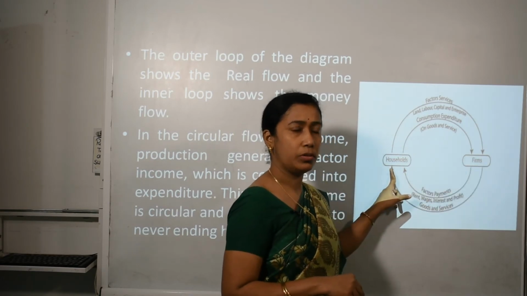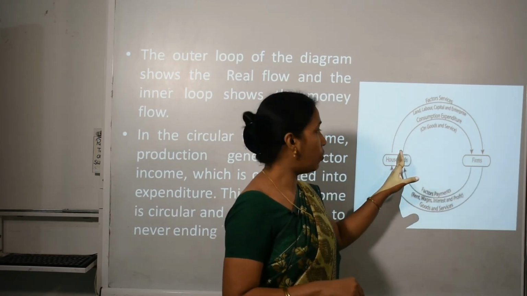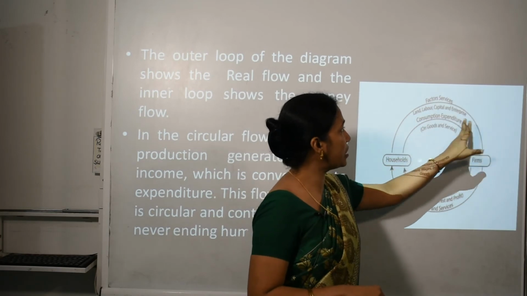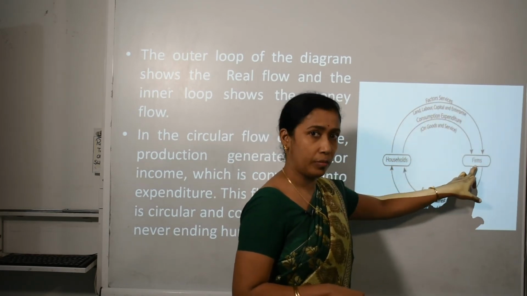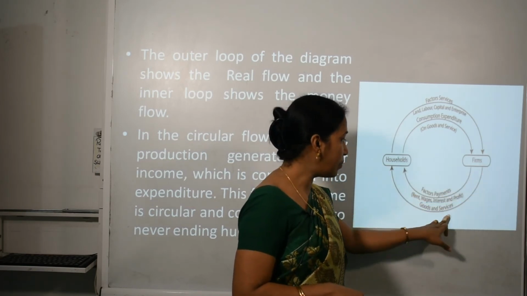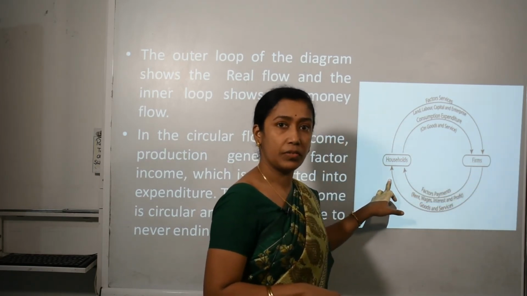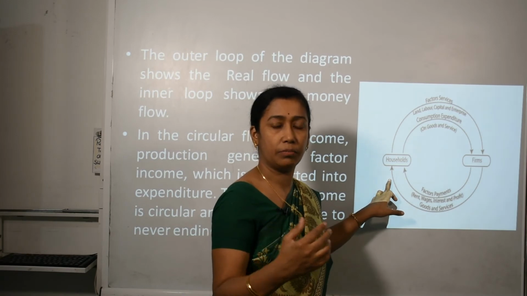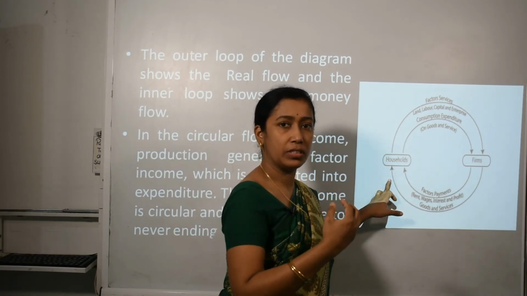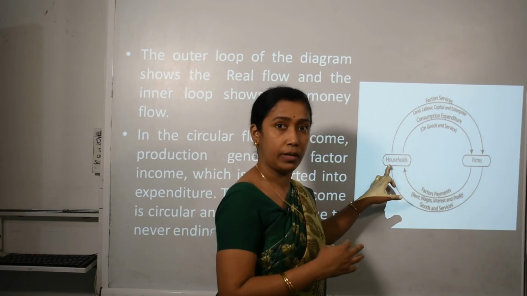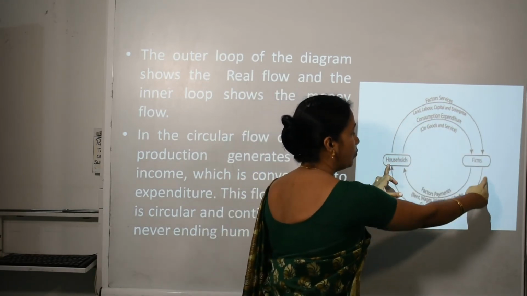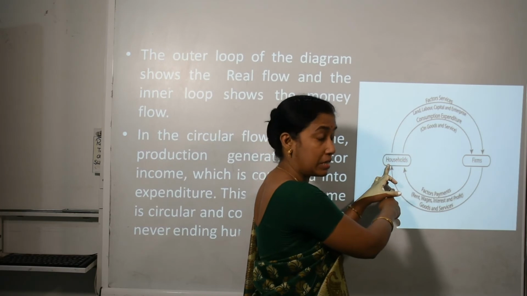That means household, that is laborers, land and all, are giving their services in the form of land, labor, capital and enterprise to firms, and in return firms are providing them goods and services. Whatever production is done by firms in terms of goods and services, they are providing this to household only. So it is all the provision of goods and services, real flow.